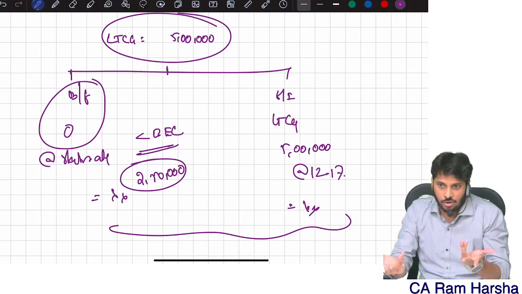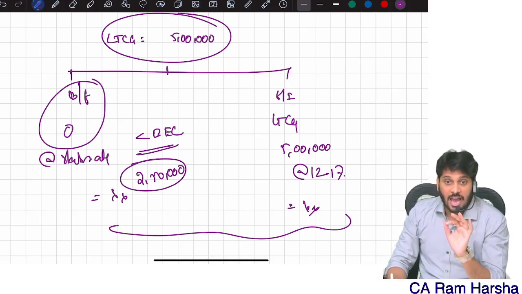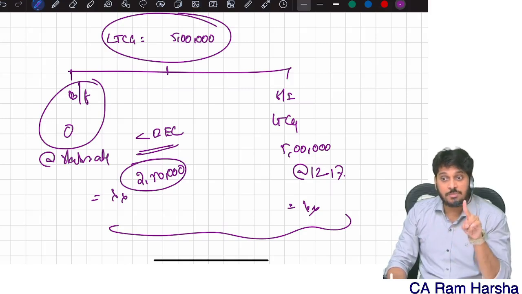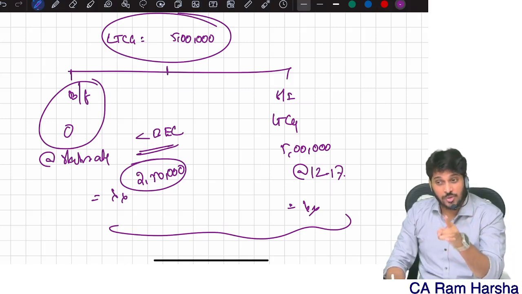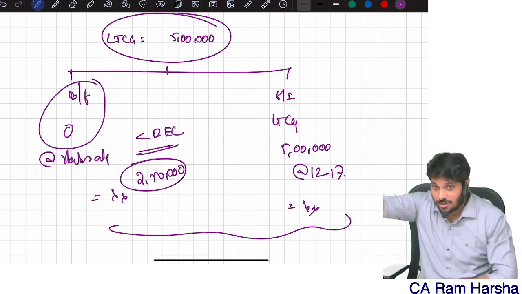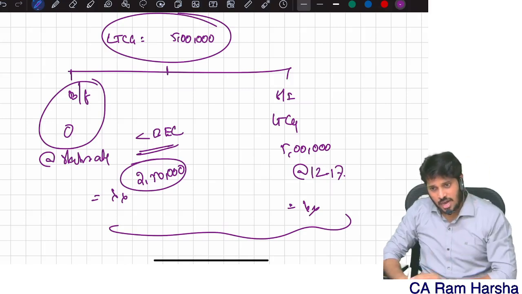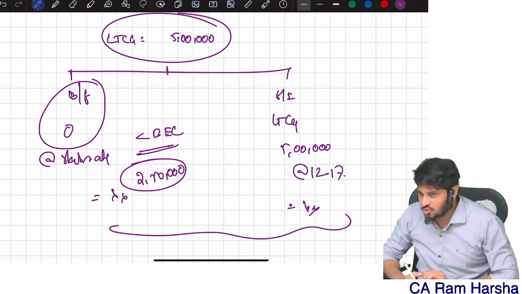It's unfair, no? So what the department said is, okay, if you have unutilized basic exemption limit. They are not saying basic exemption limit set off; they are saying unutilized basic exemption. Unutilized basic exemption means what?